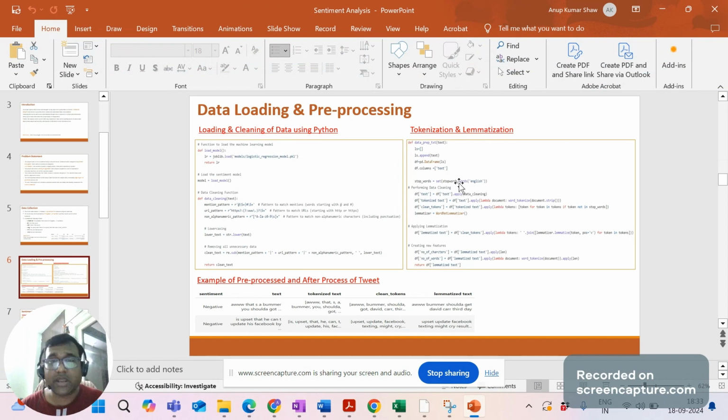Then we tokenized it and lemmatized it. You can see the raw data, where we have a lot of tweets, and here is how it looks after cleaning. This is the raw text coming as a review from the user. We tokenized it, cleaned the tokens, and then lemmatized the text, which gives you a much cleaner version of the reviews than earlier.